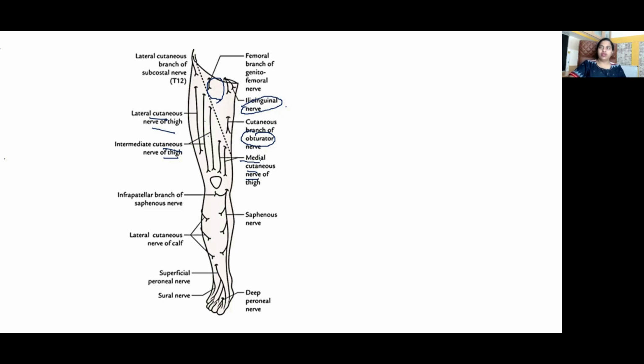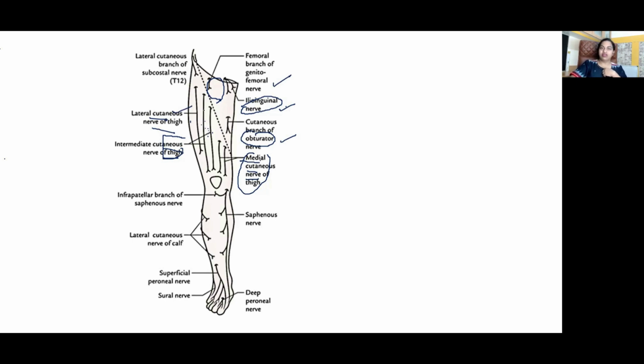Also, the intermediate cutaneous nerve of thigh and lateral cutaneous nerve of thigh innervate the skin over the anterior aspect of thigh. Of these, the medial cutaneous nerve of thigh and intermediate cutaneous nerve of thigh are branches of femoral nerve. Whereas all the other nerves that you see here, the obturator nerve, ilioinguinal nerve, genitofemoral nerve, lateral cutaneous nerve of thigh, all of them are coming from lumbar plexus.